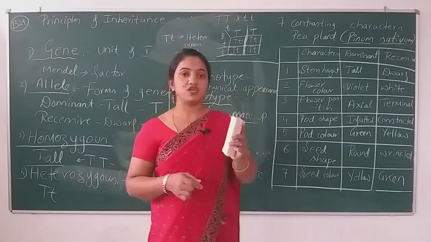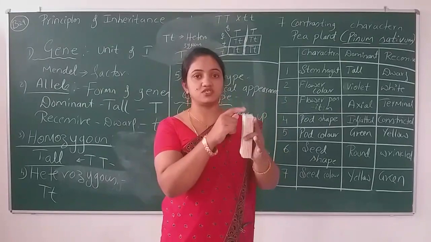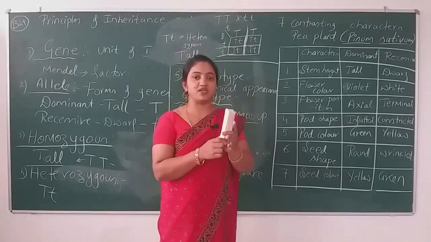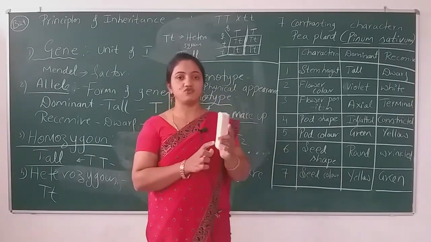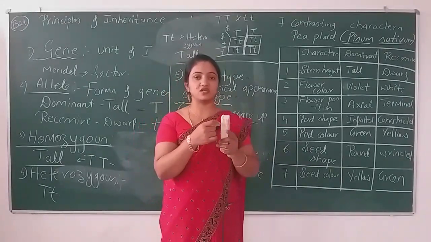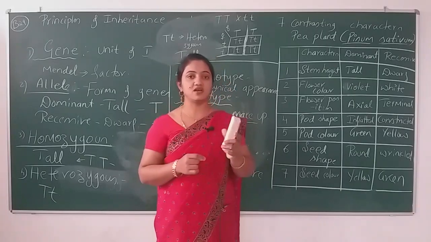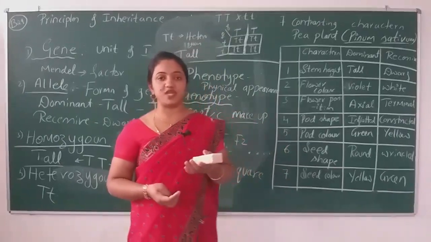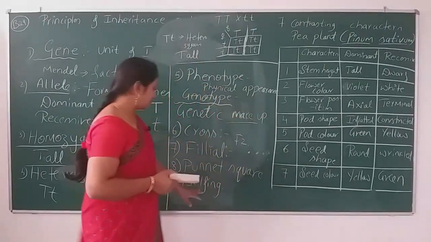We are not allowing any other pollen grains to sit on the stigma of the selected plant. We take the anthers or pollen grains of the same plant, of the same flower, and dust them on the stigma. What we obtain is the next generation. That process is known as selfing.